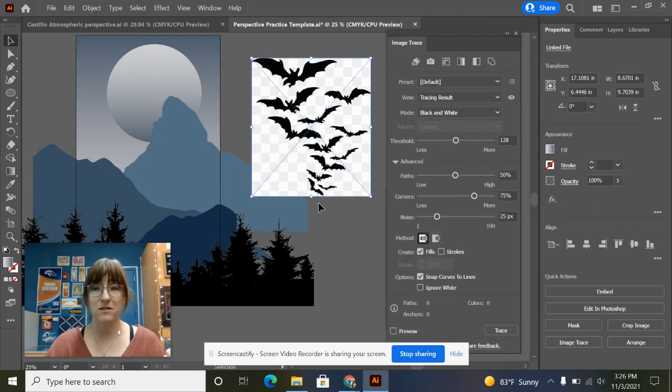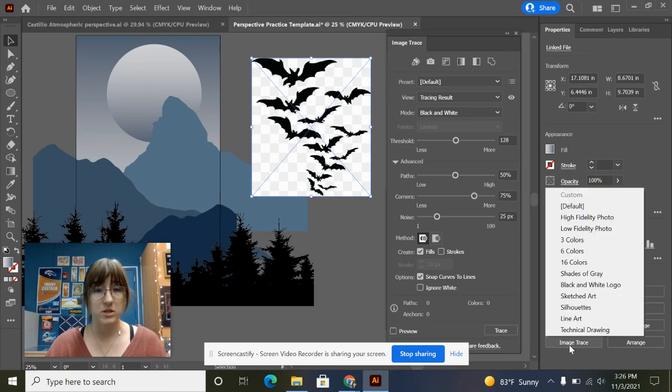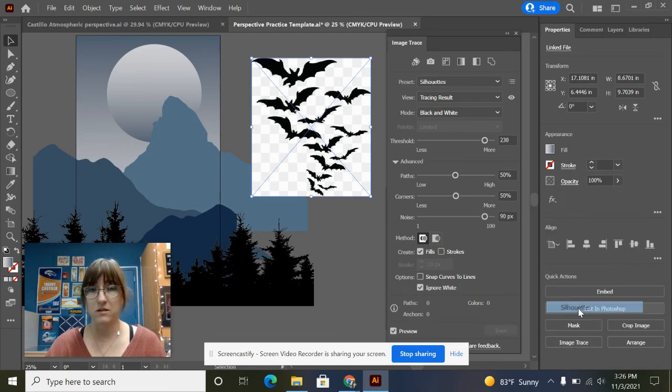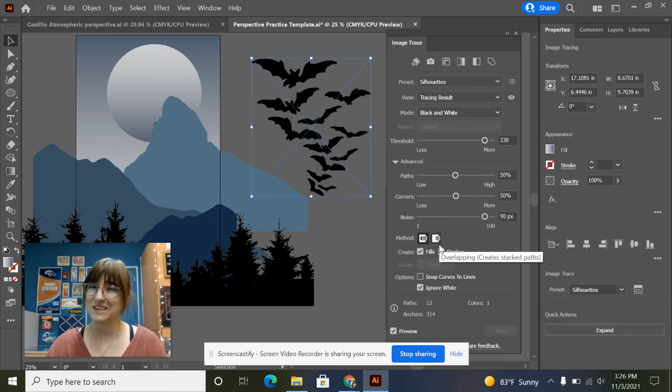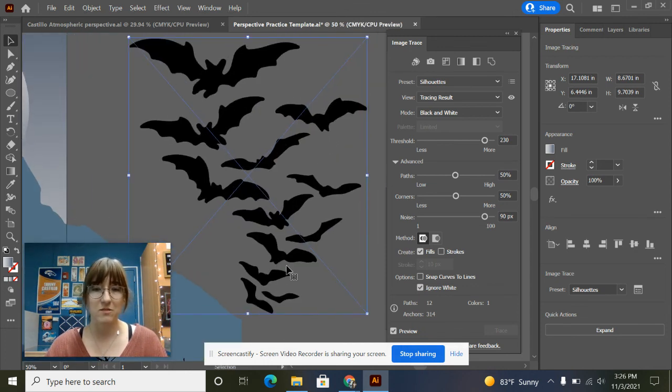So with my bats selected, I'm going to click on image trace. I'm going to click on silhouettes and look at what it did to my bats. This bat lost his ears. These bats, you can't even tell that their wings are curved. Like this one is all mushy looking. They look like gummy bears that have been left out in the sun for too long. They look kind of melted, right?